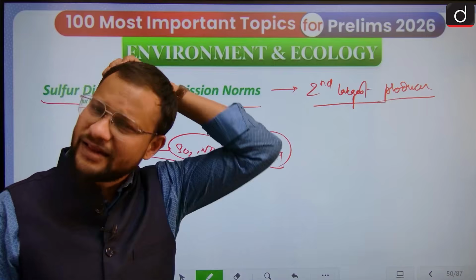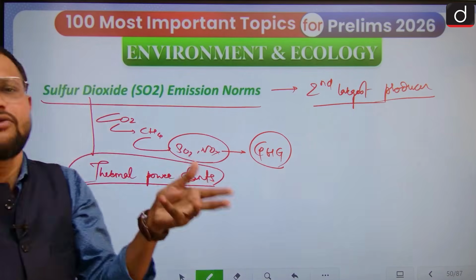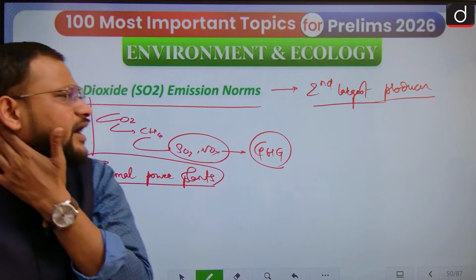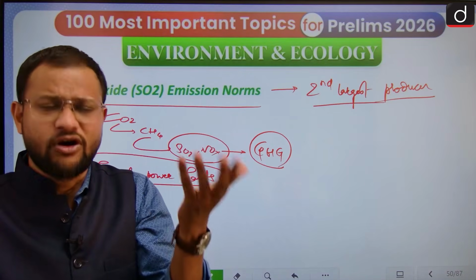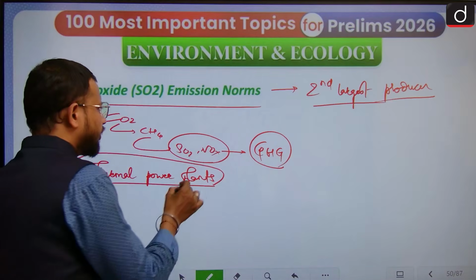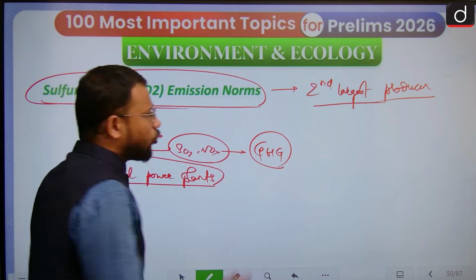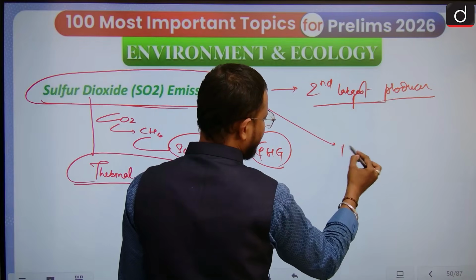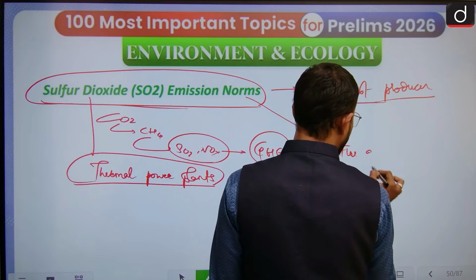Then some vehicular emissions also lead to this. Naturally, volcanoes and even various oceanic processes lead to the release of sulfur dioxide as well.